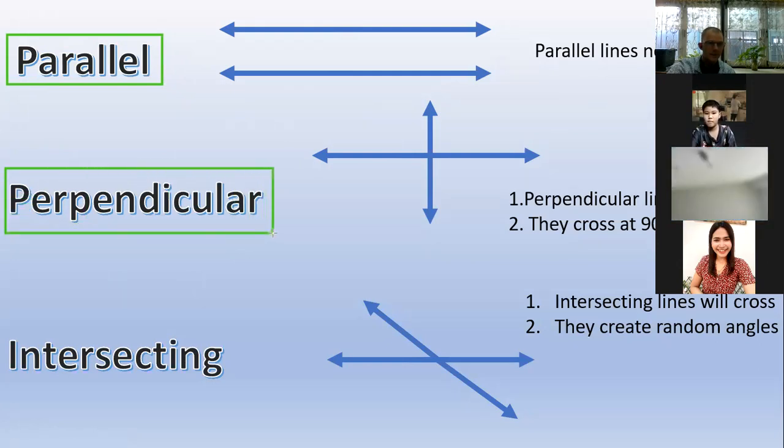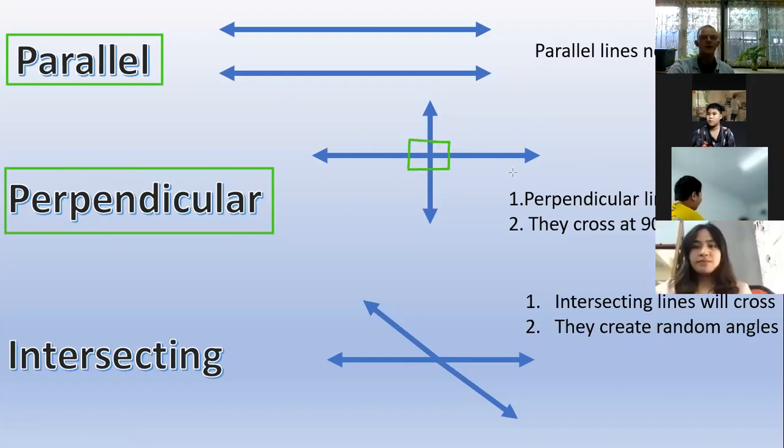The next one is our big friend, perpendicular. Perpendicular. That is when the angles form 90-degree angles. Here, 90 degrees, 90 degrees, 90 degrees, all of these form 90-degree angles. All these, so they add up to 90, 180, 270, 360. So perpendicular is when one is horizontal and one is vertical.